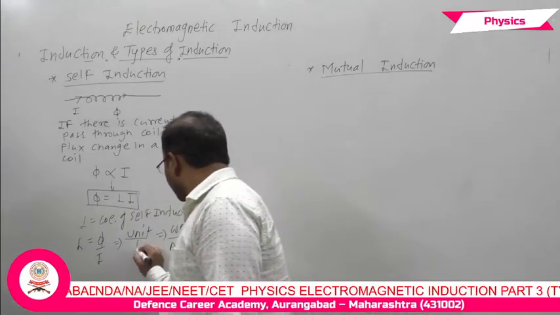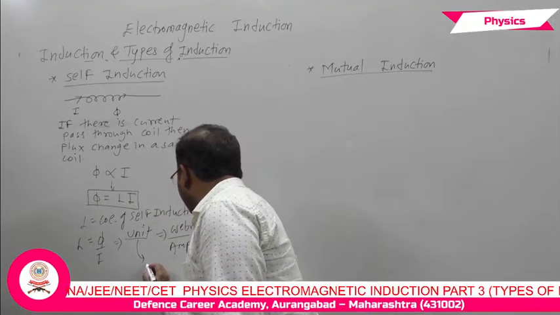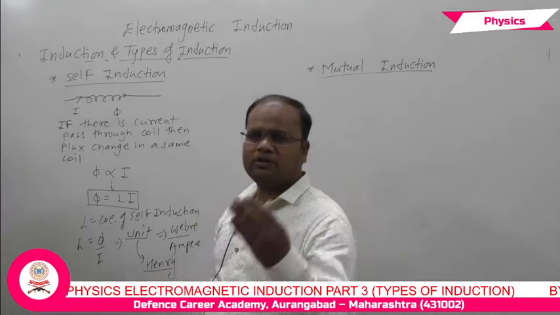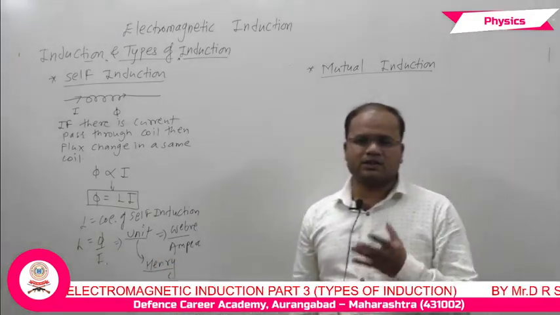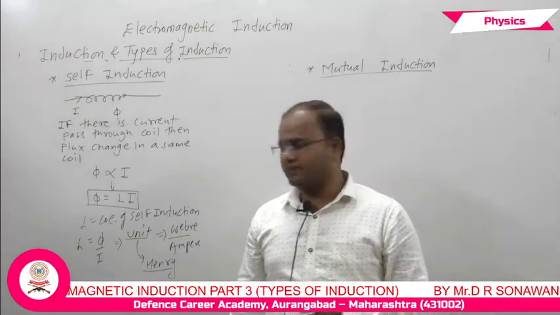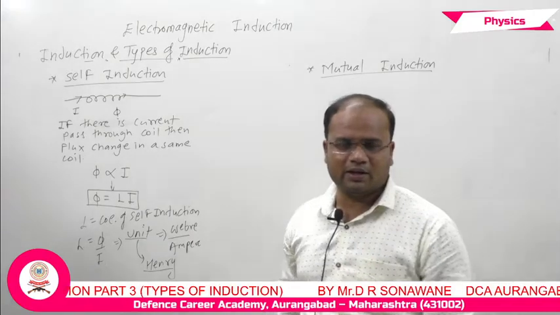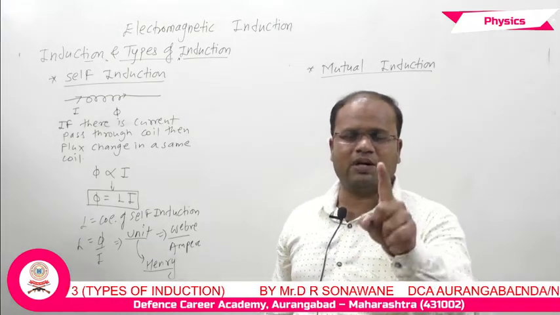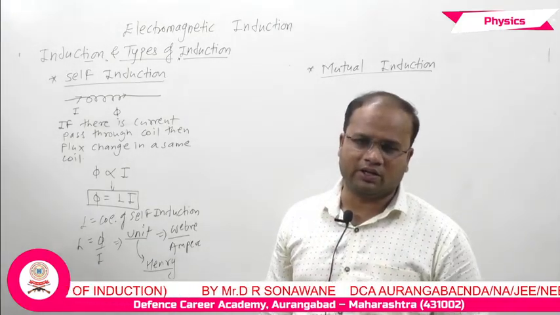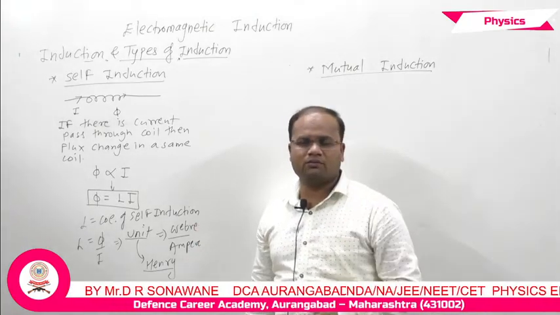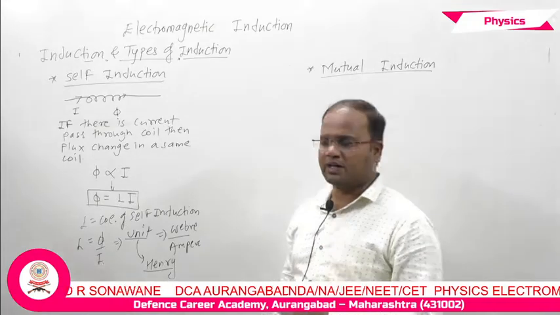The unit of self induction is the Henry, named after a scientist. 1 Henry means that if 1 Weber of flux changes through the coil when 1 ampere of current is passing through the coil, then 1 Weber upon 1 ampere is 1 Henry of self induction.